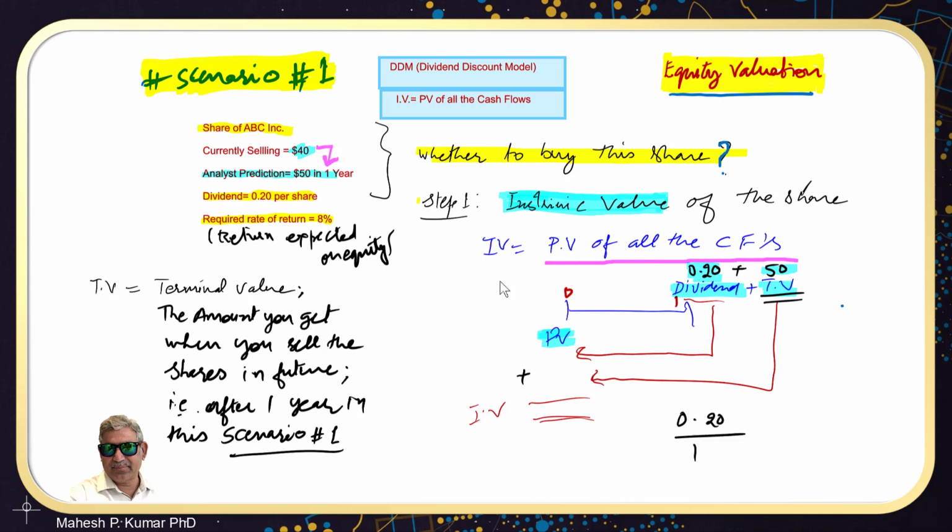So first one is 0.20, that would be discounted at 1 plus R, which is 8% here, so it is 0.08. Plus of course $50, that would also be discounted at 8%. Here the exponent is 1, here the exponent is 1, because we are discounting them for 1 year only, because these are the cash values that would be realized after 1 year. When these two are discounted and added together, this would be what is known as the intrinsic value of this share.